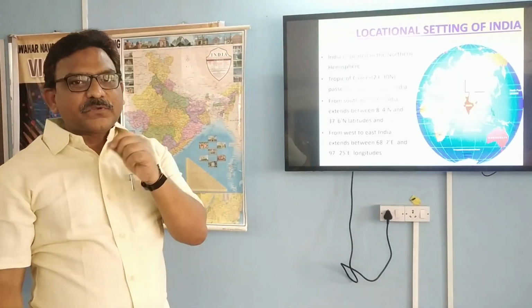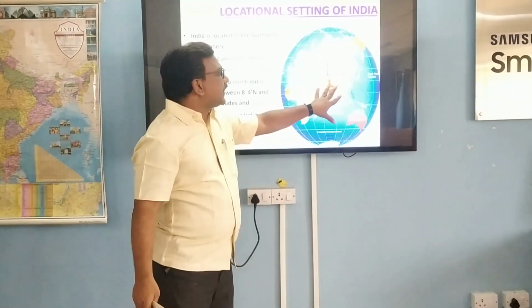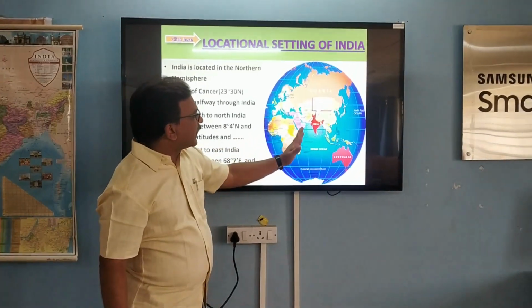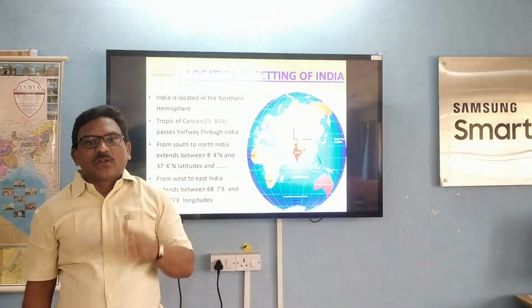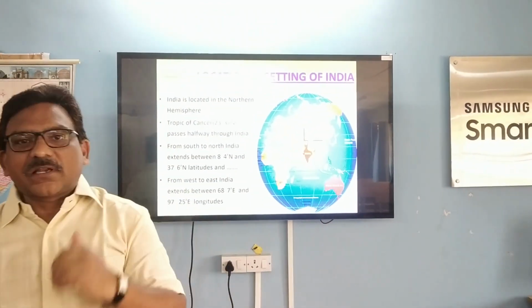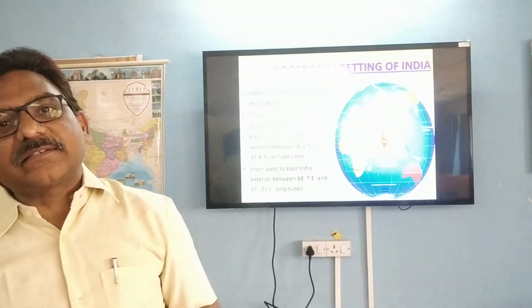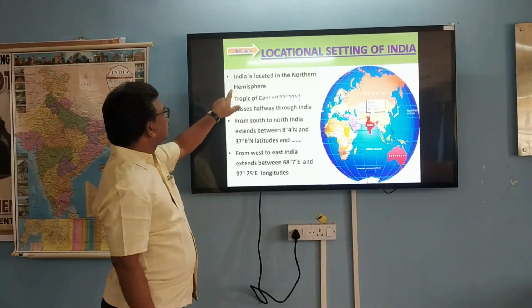I hope you have understood between what latitudes and between what longitudes India is located. So I hope you have understood the locational setting of India. You can see on the globe here where India is, in the Northern Hemisphere and in the Eastern Hemisphere. Latitudinally Northern Hemisphere, and longitudinally India comes under the Eastern Hemisphere. Shall we move ahead?